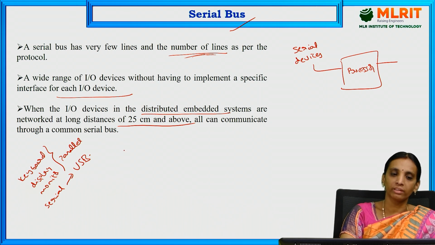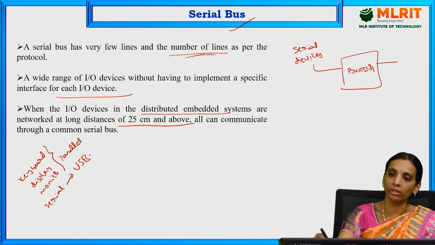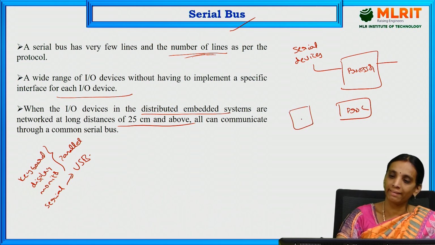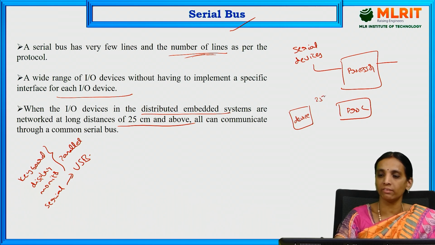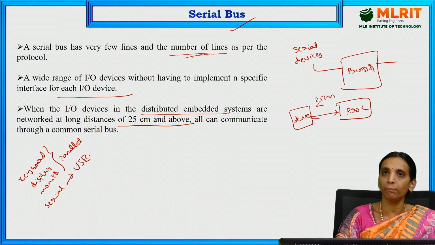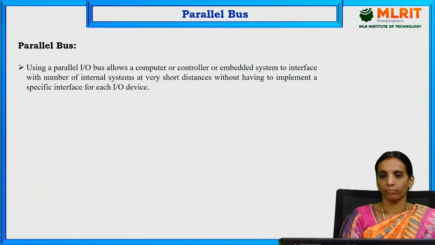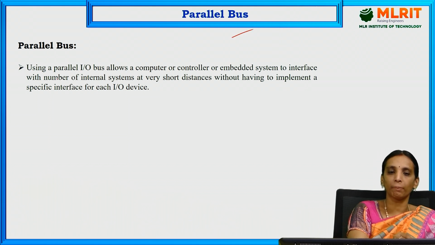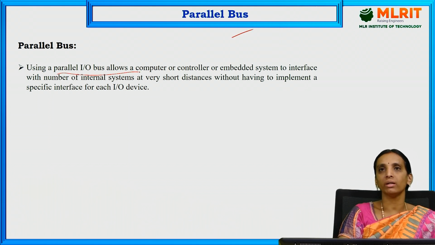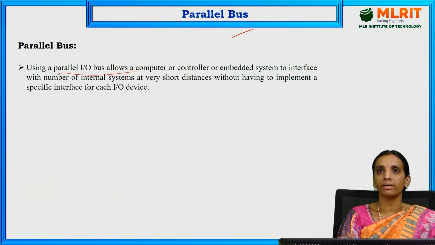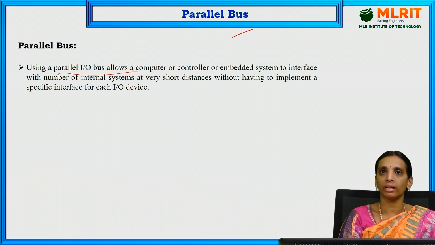If the distance between the processor and the interfaced device is less than 25 centimeters, then we can prefer parallel devices. If it is above 25 centimeters, then we can prefer serial buses or serial communication. Next, the parallel bus. The parallel bus allows a number of lines to be connected, because a number of bits are transmitted at a time.